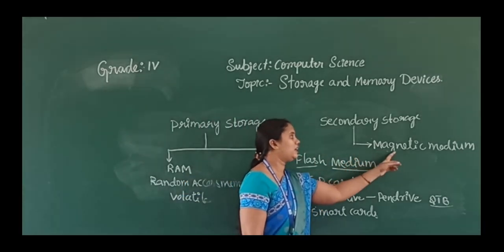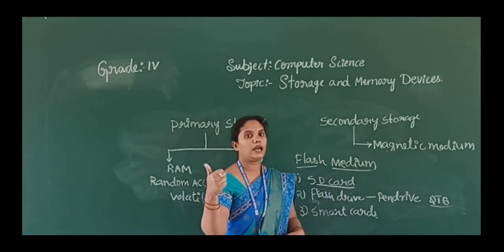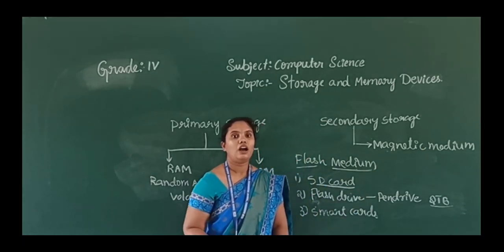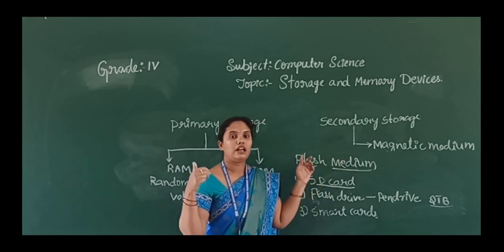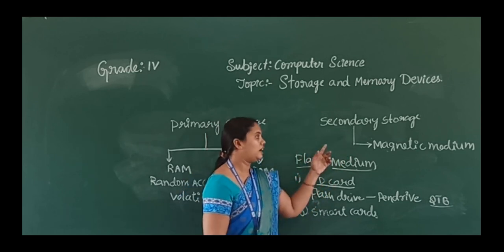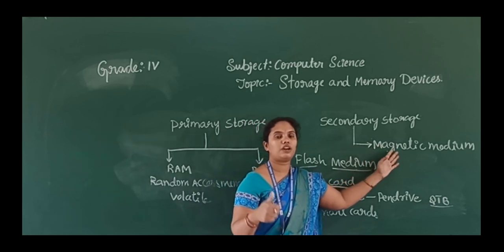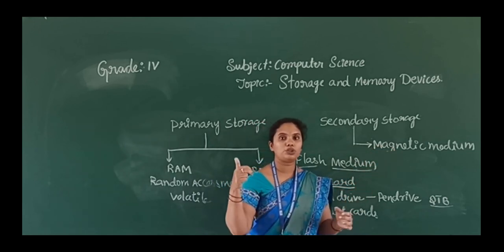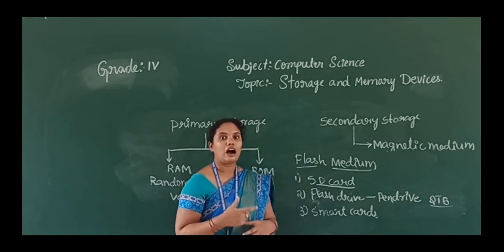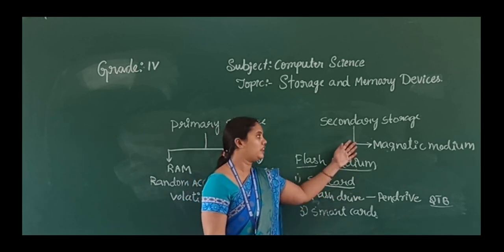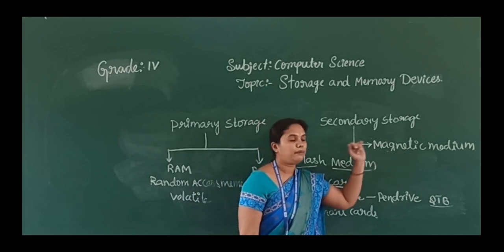So in the magnetic medium we have two types, that is floppy drive and hard disk. So floppy drive will save a small amount of data, and hard disk we will use in our computer. It is the most basic level of storage device in our computer. All the files will be saved in the hard disk only.